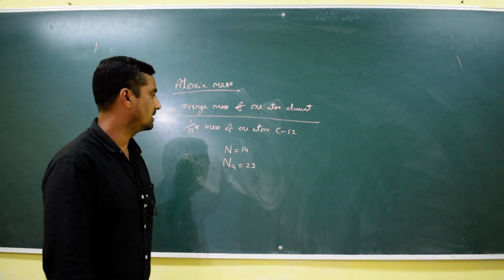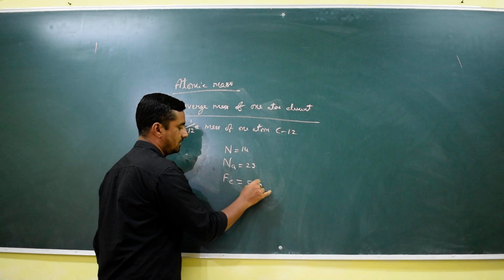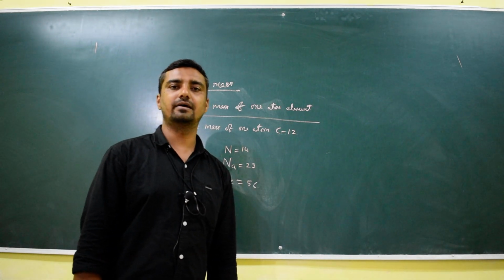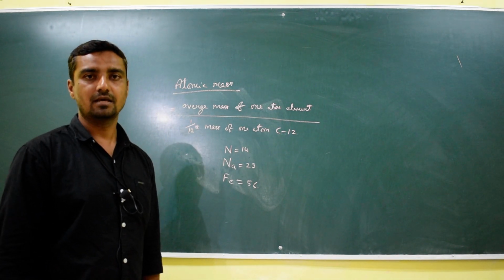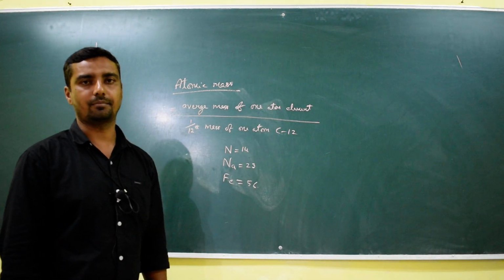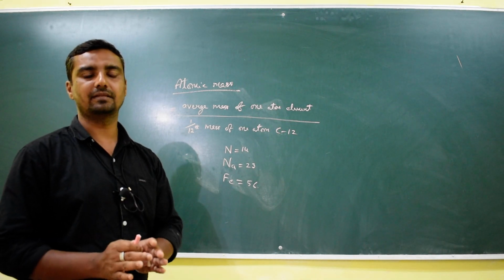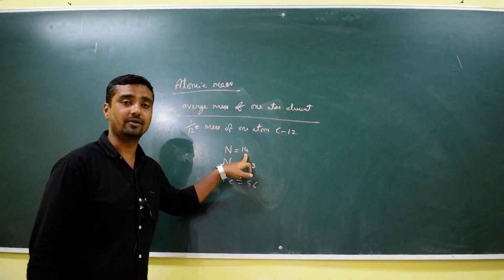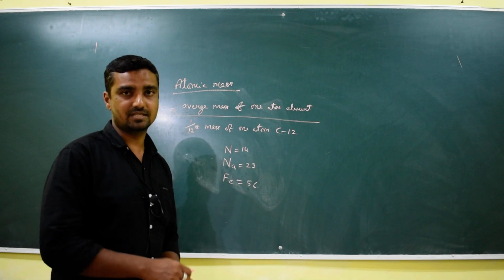Understood? For example, iron, Fe, whose atomic mass is 56. So this iron is 56 times heavier than 1/12 mass of a carbon 12 atom. We have been comparing each of these with the standard, carbon 12. So nitrogen is 14 times heavier, sodium is 23 times heavier, and iron is 56 times heavier.